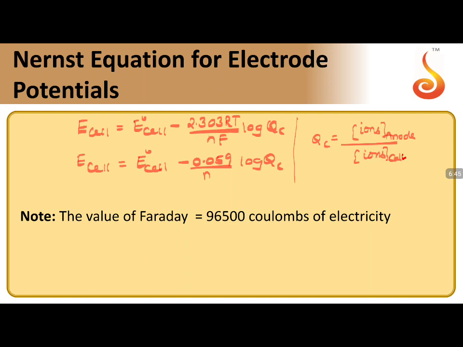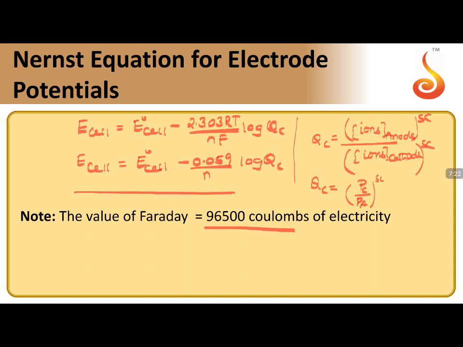Just try to remember this way, raise it to the powers of their own stoichiometric coefficients. If you can remember this way, it is very easy to remember the formula. Qc can also be taken in terms of partial pressure, pressure at cathode by pressure at anode, raised to the powers of their own stoichiometric coefficients. Try to remember, if it is pressure it is cathode by anode, if it is ions it is anode by cathode. That's the simple way to remember. And the value of Faraday is taken as 96,500 coulombs. So the Nernst equation can be defined in this way, a very easy equation.